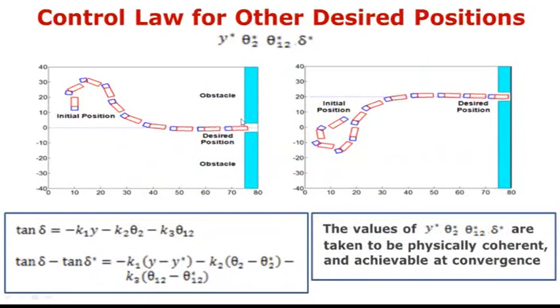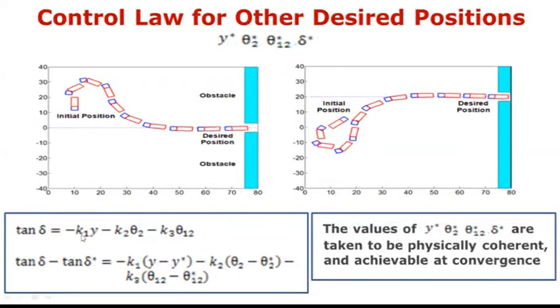Here we present some results of applying the integration of linear and fuzzy control law for the positioning of the mobile robot. In this case, we have this final desired position, and we apply this control law for the linear range. And we can see that the robot achieves this final desired position. Here we have changed the final desired position, which now is y asterisk, theta 2 asterisk, theta 1,2 asterisk, delta asterisk. And also we change this control law for this control law.